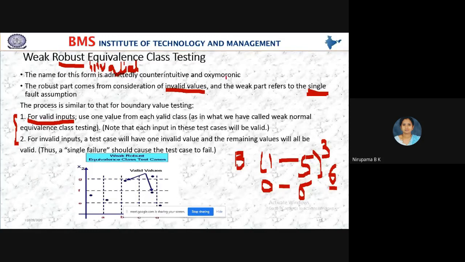Why? Because we check only a single value, and that checked single value is the invalid one. Any confusion here, students? We check only a single value in weak equivalence class testing.